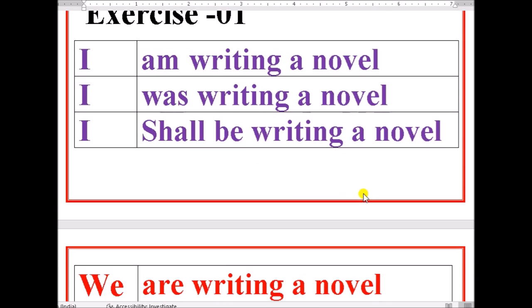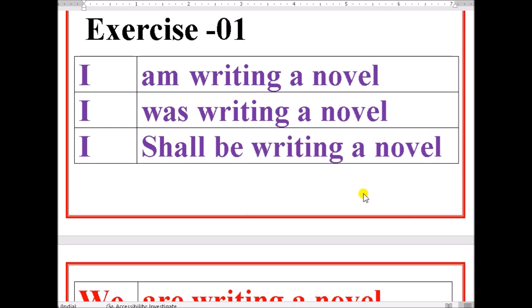See exercise number 1. See the examples. I am writing a novel. It is in present continuous tense. We see examples with first person, second person and third person. We'll go through them one by one. You see the first example. I am writing a novel. I was writing a novel. I shall be writing a novel.